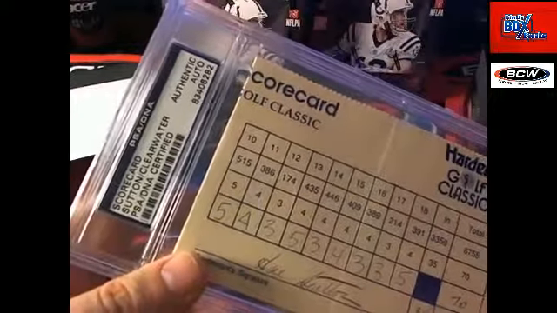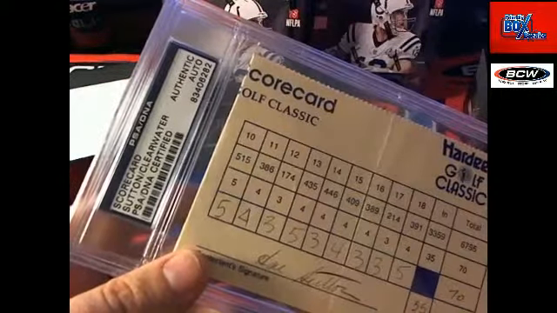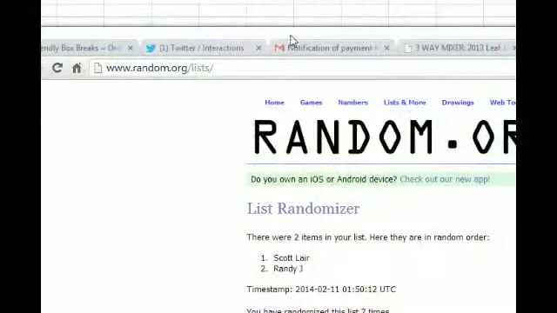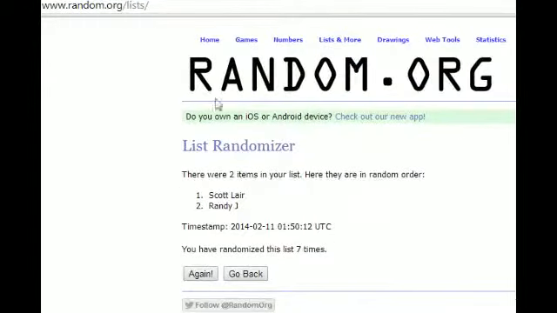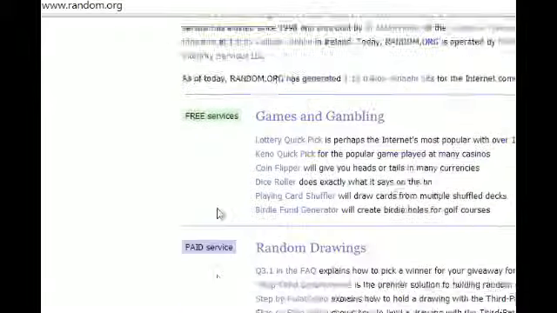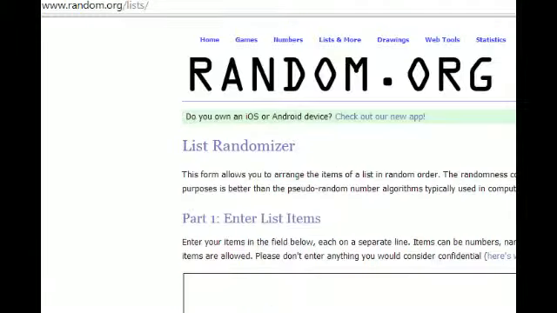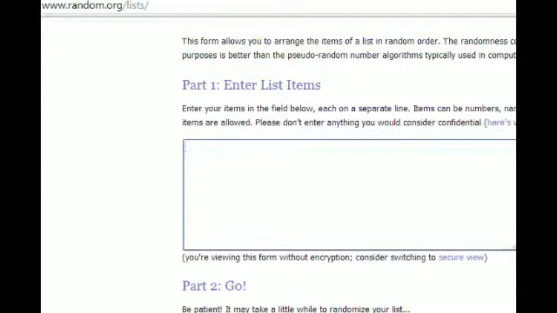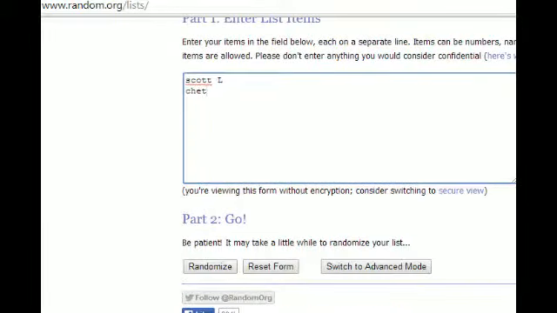This is Scott L. and Chet. So let's go right over here and let's set up another random with Scott L. and Chet. So let's do it here. Scott L. and Chet. So we're going to hit random 7 times. The guy in the number 1 spot after 7 gets it. So here we go.